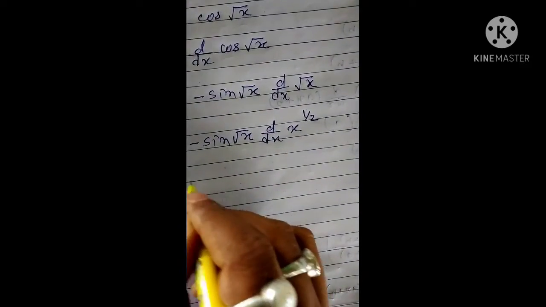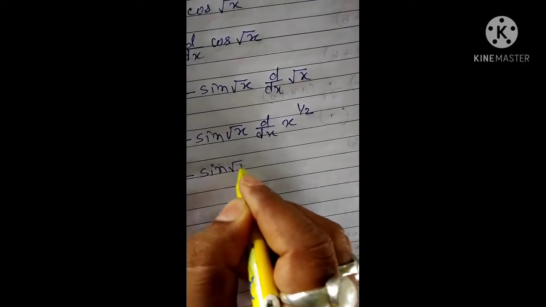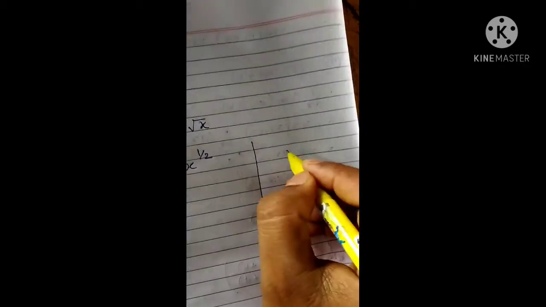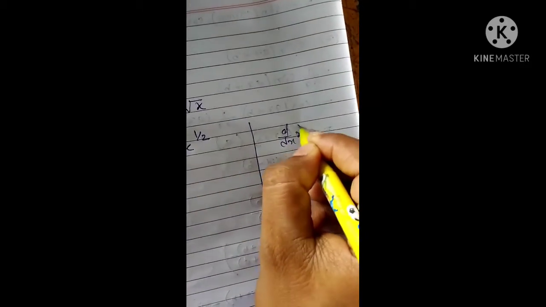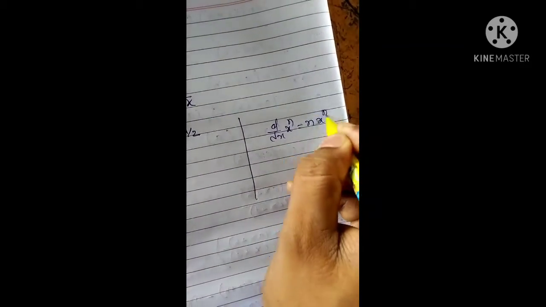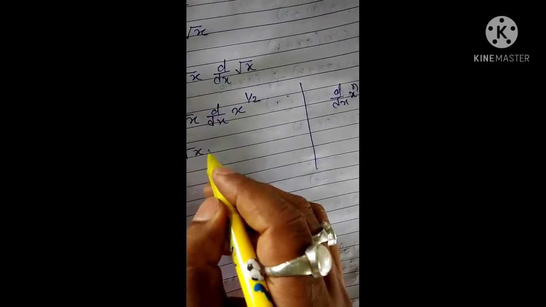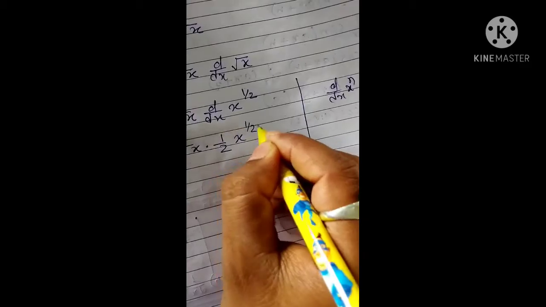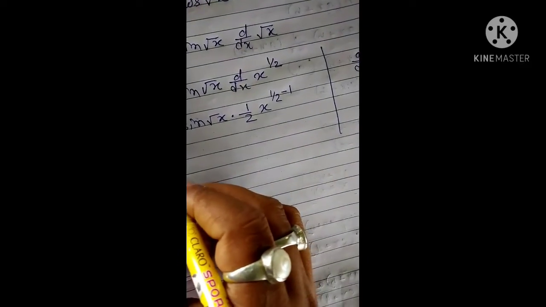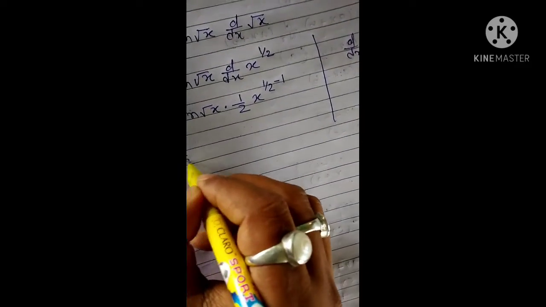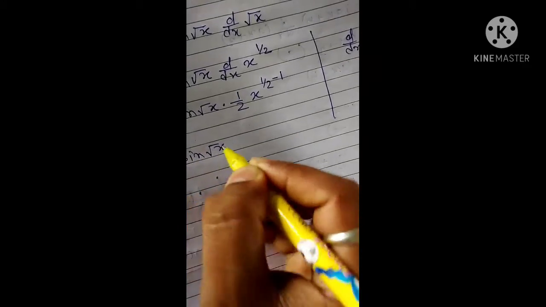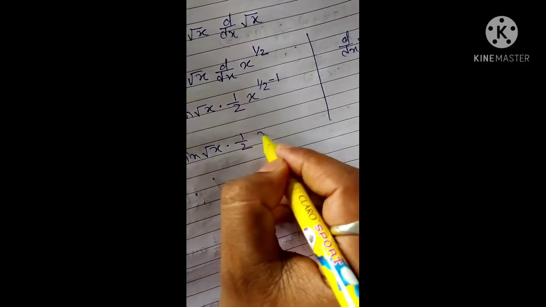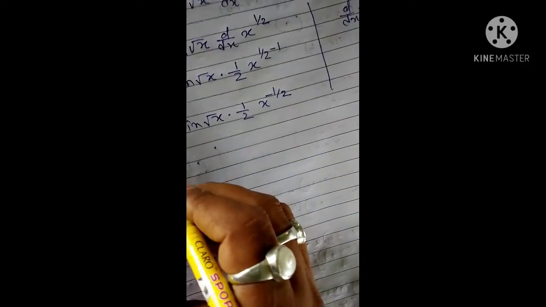Now minus sin of root over x. So for x to the power half, differentiation by that formula, d/dx of x to the power n is n into x to the power n minus 1. So we will apply that one here. So 1 by 2 will be, and here x to the power 1 by 2 minus 1. Okay, so here our derivative is over. So minus sin of root over x, and here you will get 1 by 2, x to the power 1 by 2 minus 1, you will get x to the power minus 1 by 2.